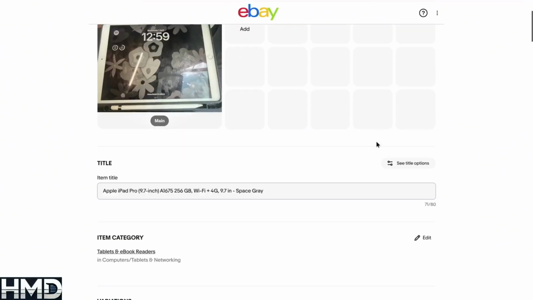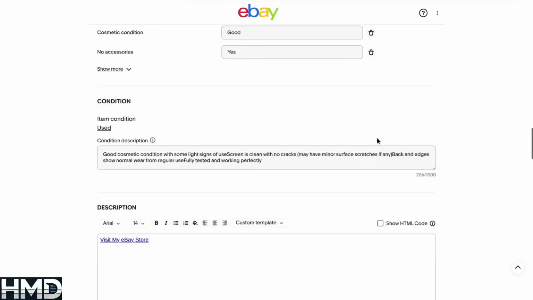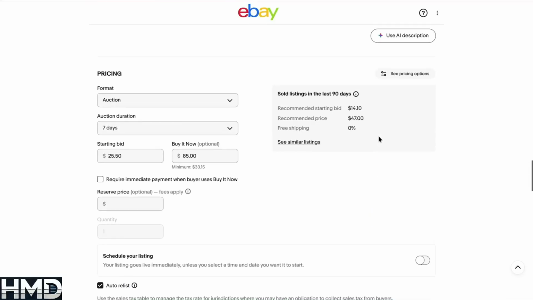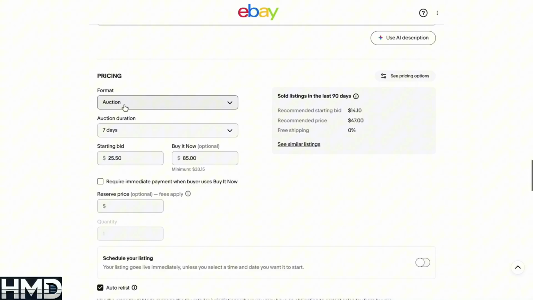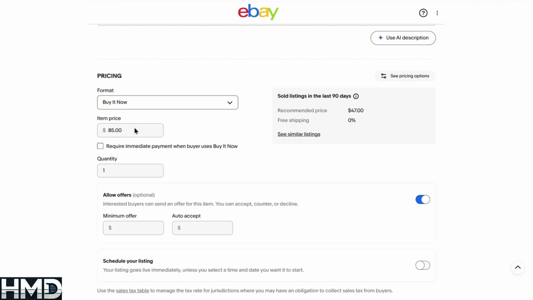Scroll down until you find the pricing section. This is where you control price, format, and quantity. If your listing is set to auction or classified ad, you won't be able to adjust quantity properly. Change the format to Buy It Now. Only Buy It Now listings allow multiple quantities because buyers can purchase more than one unit instantly.